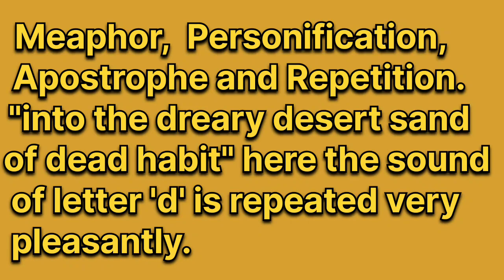Next point and last one, the figure of speech used in the poem. This point may include the name of the figure of speech and one example of the figure of speech. Any one example. You can choose any one figure of speech and any one example of that figure of speech.